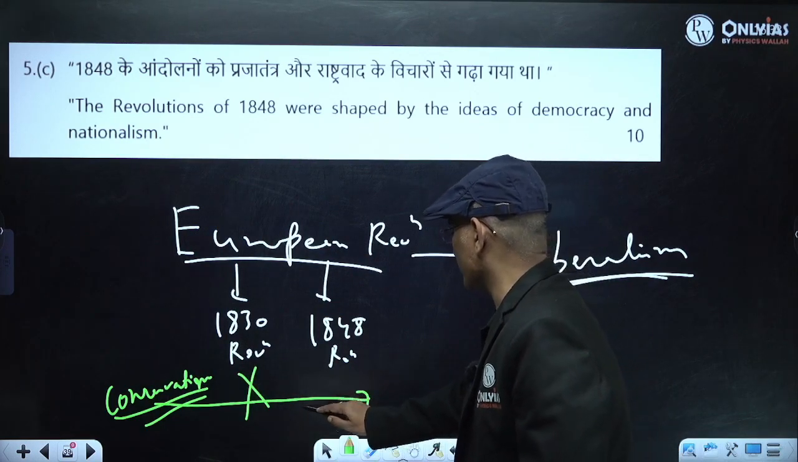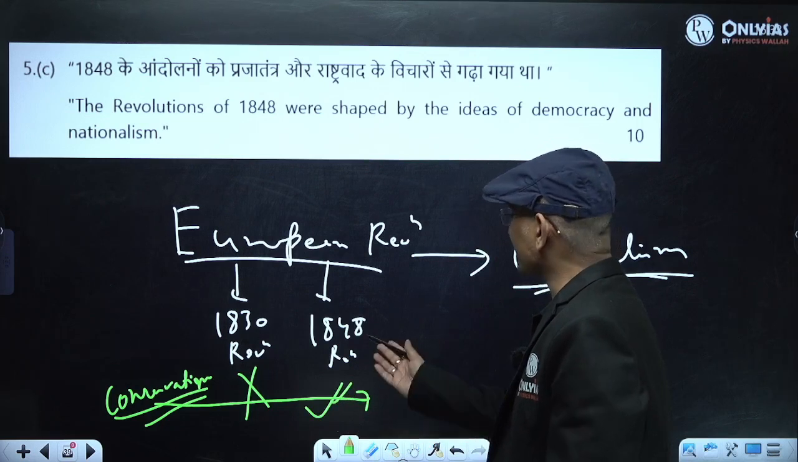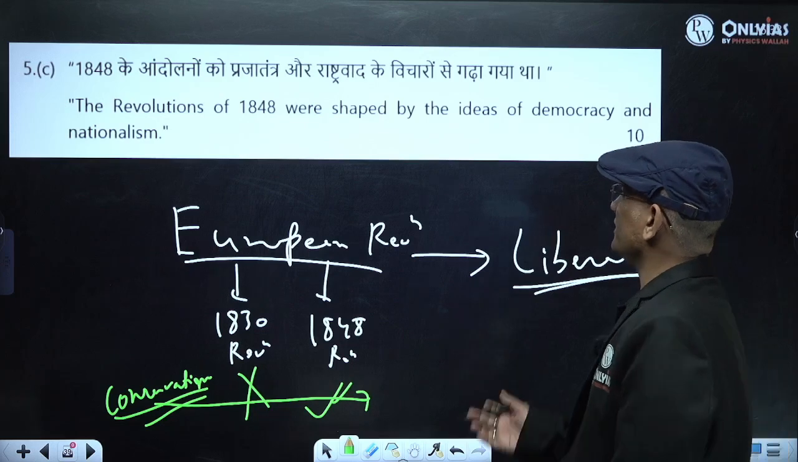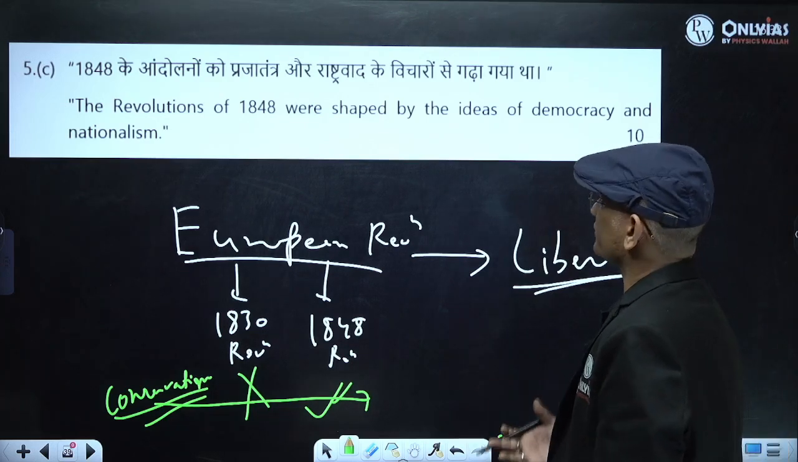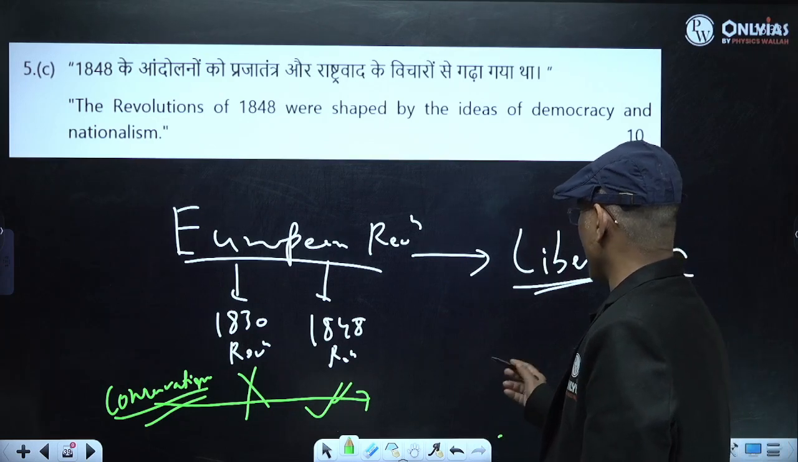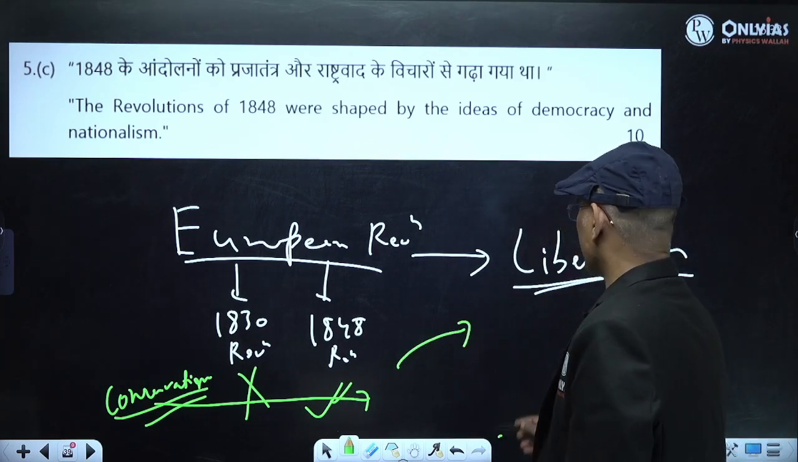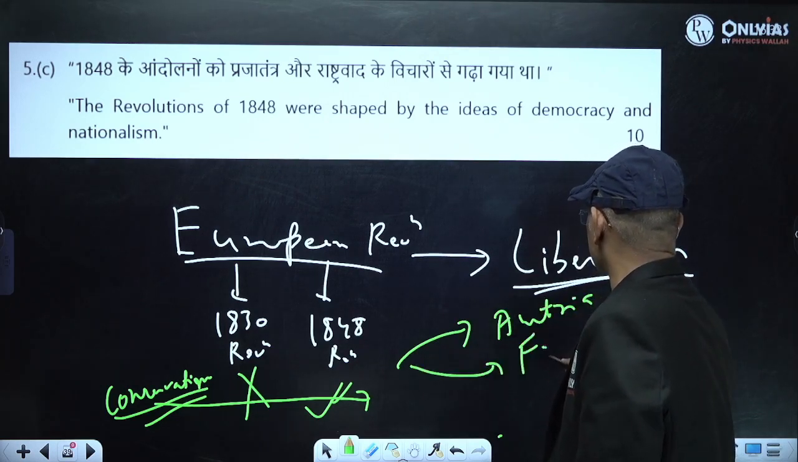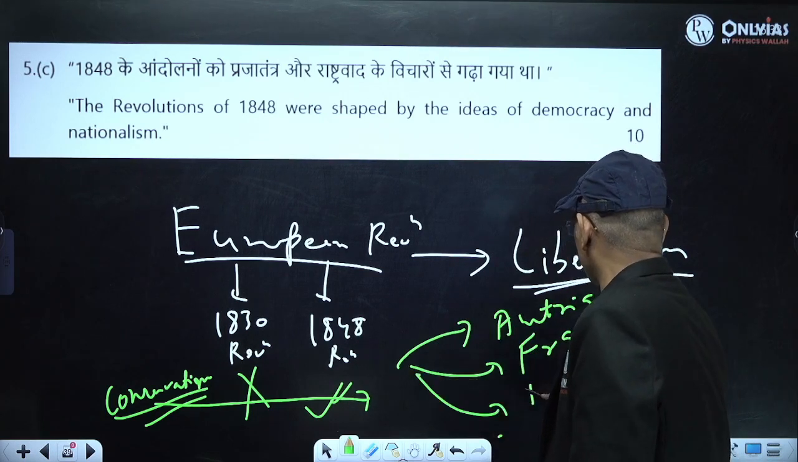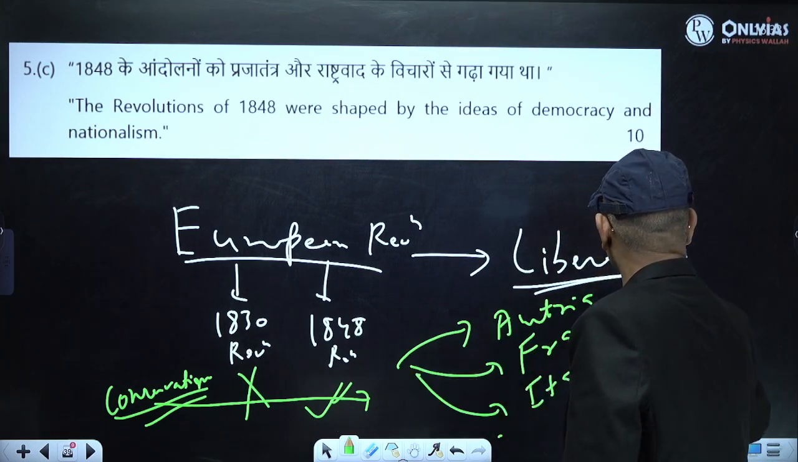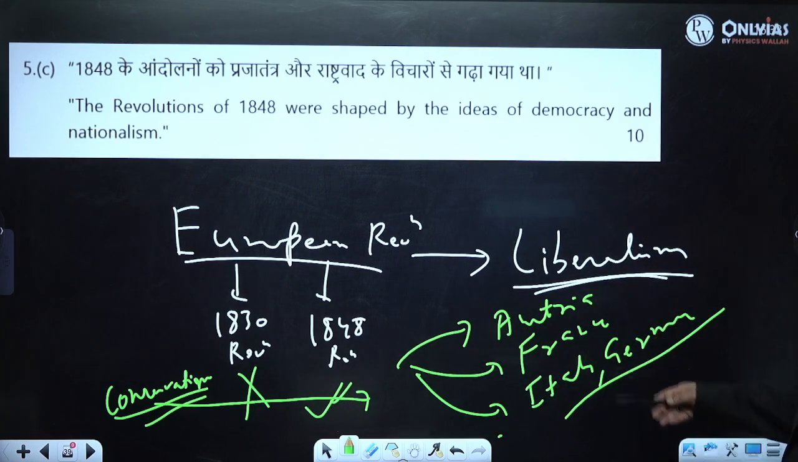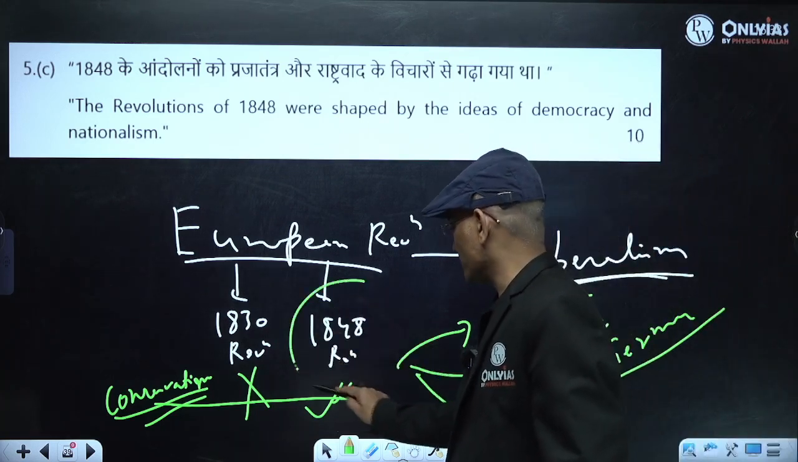But in the 1848 revolution, you will see that Metternich had to leave Austria. So the revolution of 1848 was a victory. It was a victory for the democratic idea and the nationalism idea. So you will have to write how this influenced Austria, how this influenced France, how this influenced Italy and Germany. And there was the unification of Italy and Germany. So there was a demand for democratic rights, and a demand for nationalism because of the 1848 revolution.